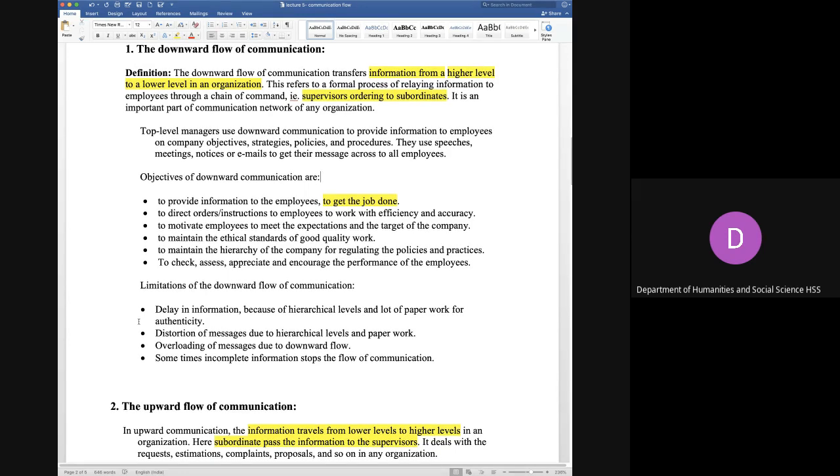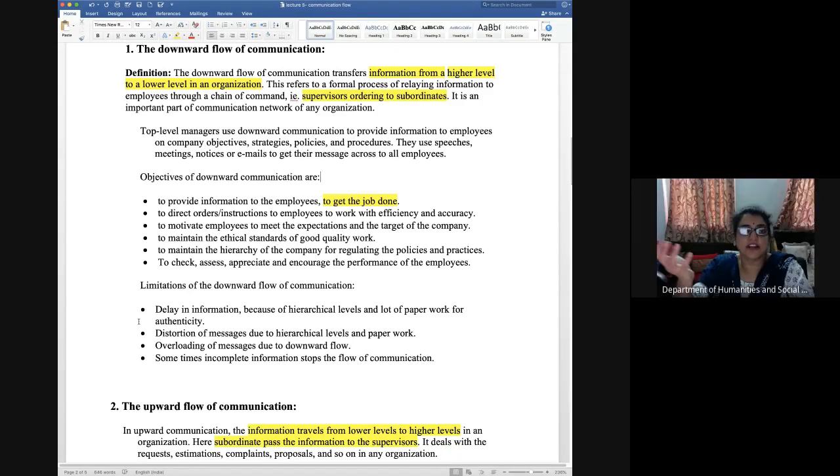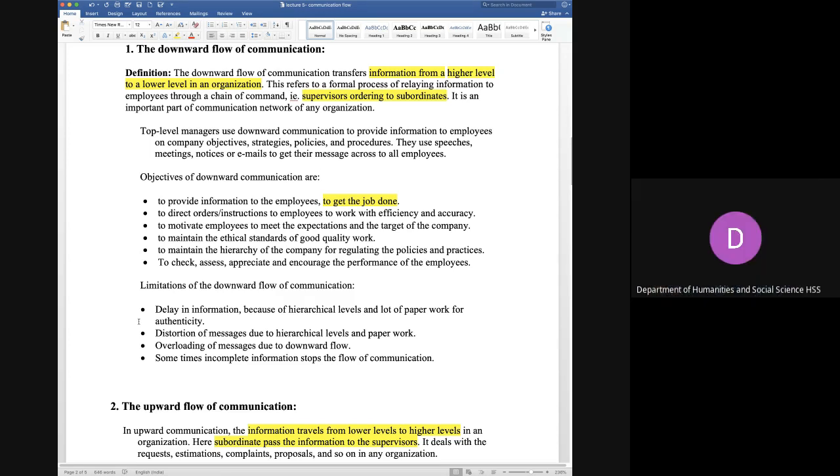So you have a continuous flow from the top. That means जो top की authority है, they are continuously giving you directions, instructions, they are putting up new strategies, they are coming up with new objectives, and they are overloading you. That means they are overloading the managers and the executives with a lot of information, objectives, strategies, schedules, directives, instructions, and everything is coming to the managers and the executives. So for the executive, it is very difficult, because so many things are coming from every direction. It is difficult for them to work.